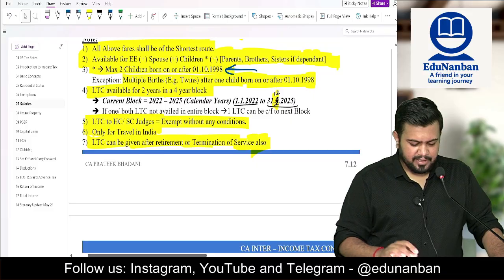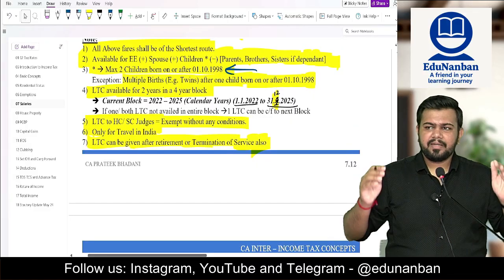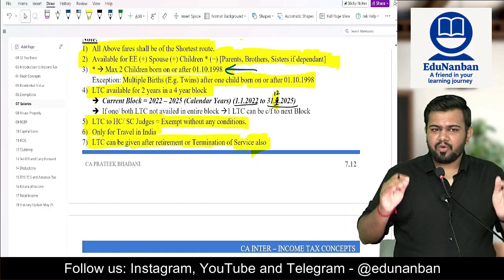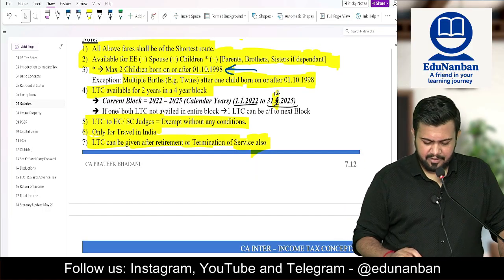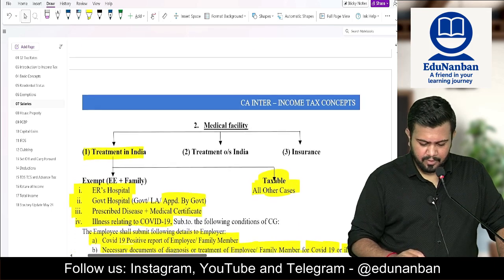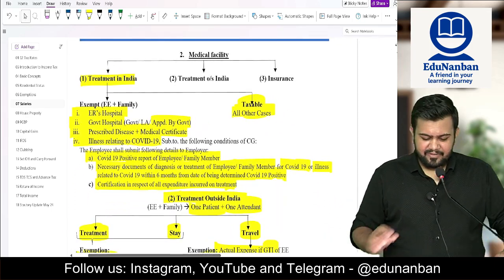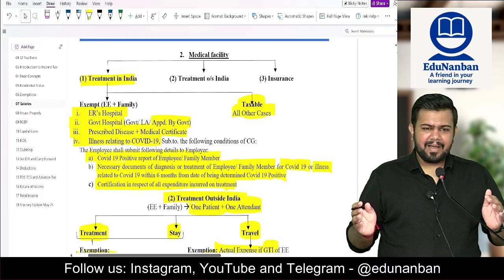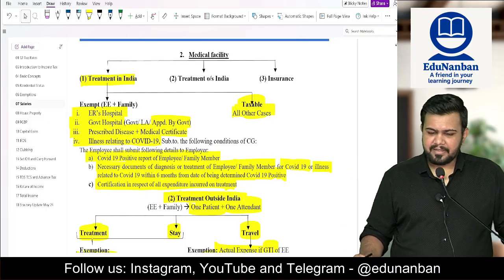LTC to High Court and Supreme Court judges is exempt. And one more point, LTC exemption can be availed only if the travel is done within India. Outside India, no exemption available. Okay. Next, medical facility. Let us see what will happen if treatment is in India, treatment is outside India, and in insurance related cases.